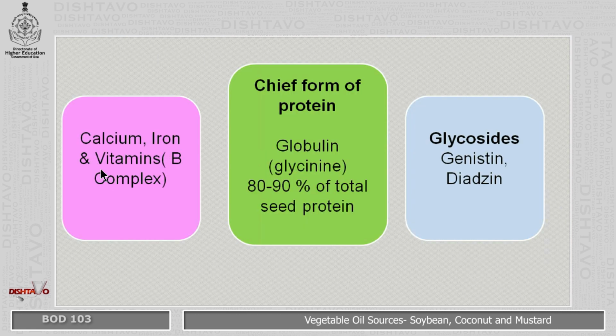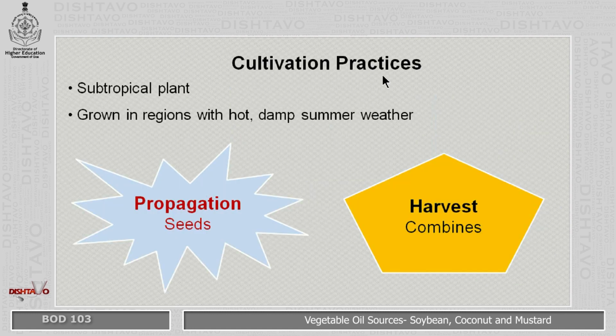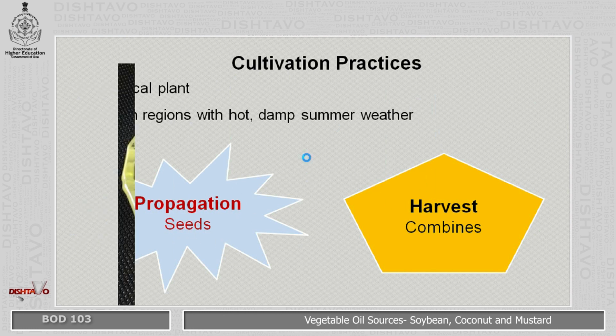Now these seeds contain calcium, iron, vitamins like vitamin B. Then the chief form of protein present in the seeds is globulin, which has glycine, and it makes up to 80 to 90% of the total seed protein. Then it has the glycosides like genistein and daidzein. Now the cultivation practices. It is a subtropical plant and it grows in regions with hot, damp summer weathers. Soybean is propagated through seeds and harvested using combines.